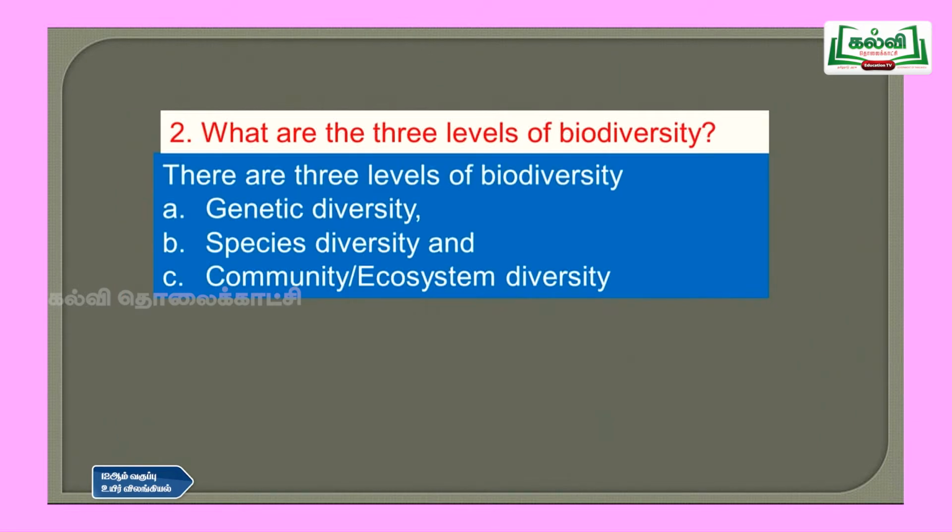Then question number 2, what are the 3 levels of biodiversity? The 3 levels of biodiversity are genetic diversity, species diversity and community or ecosystem diversity. So these are the 3 points you have to write.